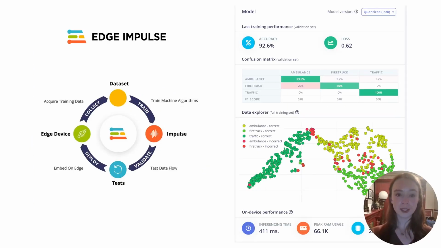Although the system was able to differentiate between traffic noise and either of the siren sounds, the accuracy once deployed on the board was not satisfactory. Consequently, we turned to the Edge Impulse framework to develop a more precise model. This framework enabled us to fit and run a larger model on the BLE Sense board, resulting in improved accuracy on test data. To further enhance the model's performance, we trained it on audio samples captured directly from the Arduino microphone, rather than relying solely on the pre-existing dataset. This adaptation led to a more accurate and reliable sound classification system.